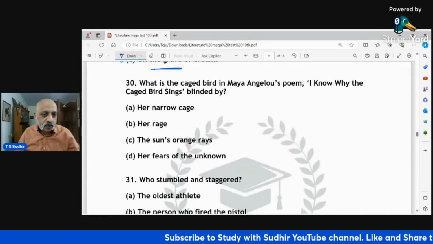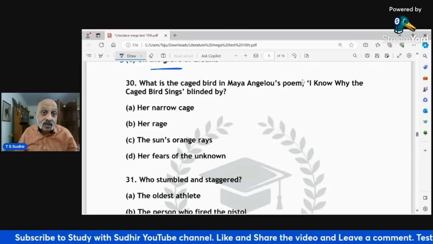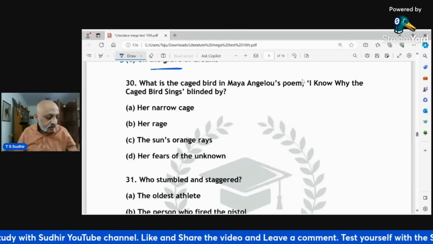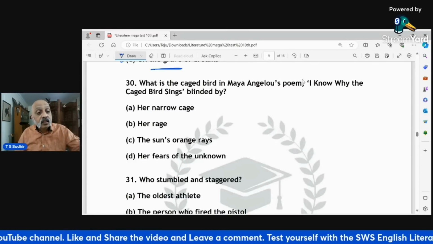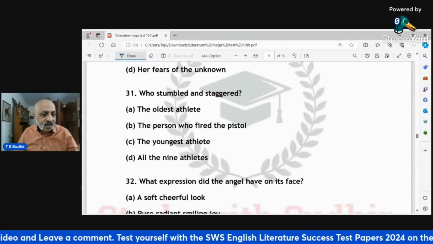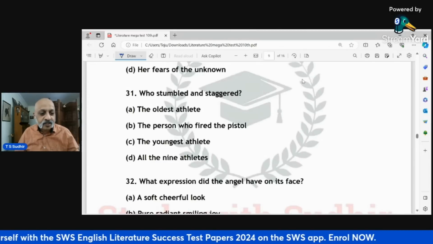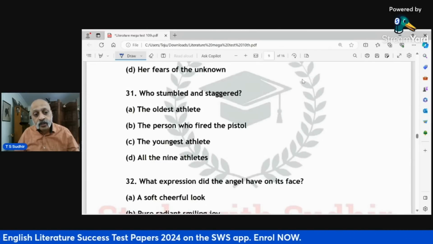I know why the caged bird sings, blinded by her narrow cage, her rage. Now, again, this is a straight question directly from what is there in the poem itself. 30th B. Who stumbled and staggered? The oldest athlete? No. The person who fired the pistol? Most certainly not. The youngest athlete or all the 9 athletes?